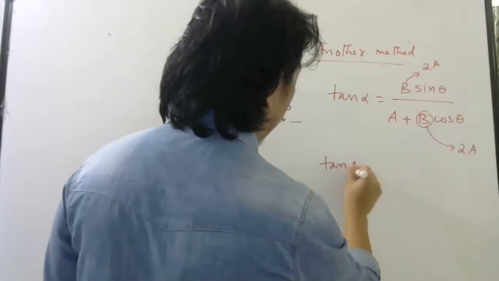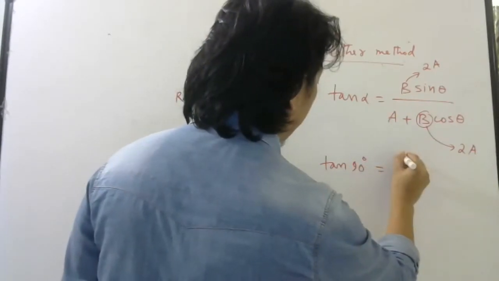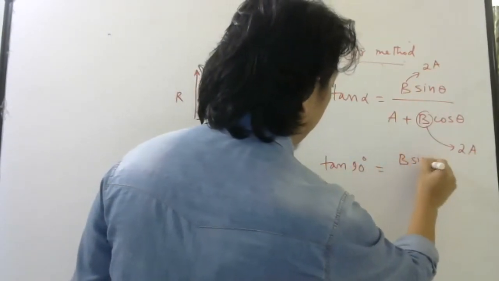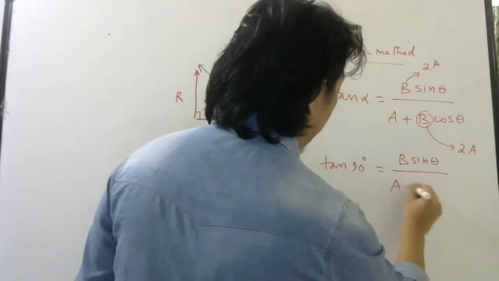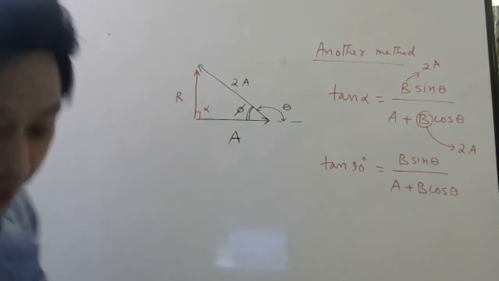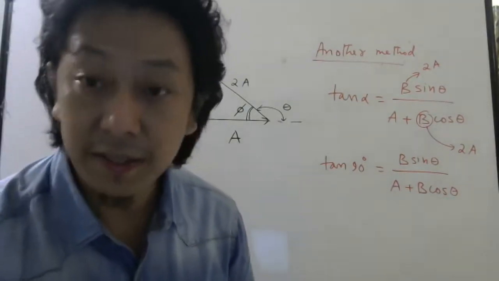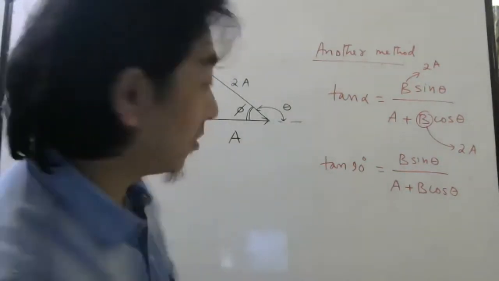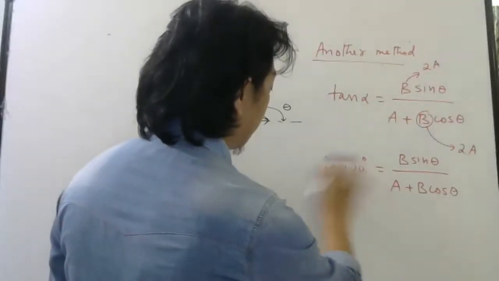So tan 90 will be equal to B sine theta by A plus B cos theta. Now tan 90 is undefined. It is infinity. So tan 90 is 1 by 0.